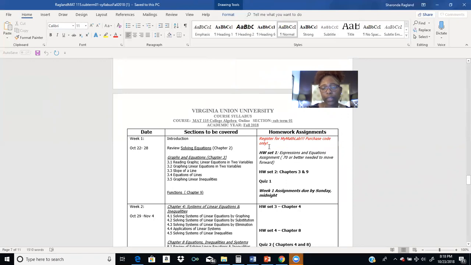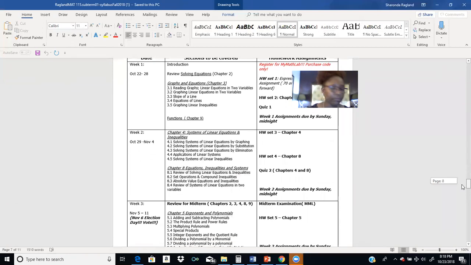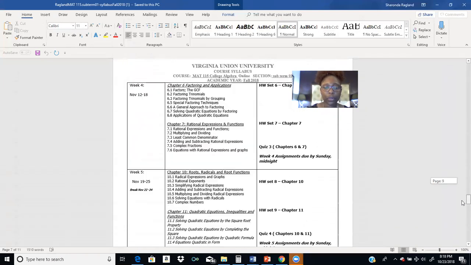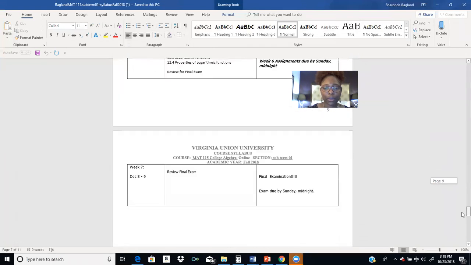And so that first homework set is dealing with expressions and equations, and you are expected to score a 70 or better, okay, to move forward to chapter 3. And so in chapter 3, we're dealing with the graphs and equations. And then you'll have a quiz, a week 1 quiz. Okay, and that work is due by Sunday. So this is what we plan to do for the term.